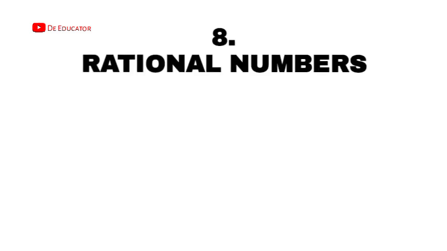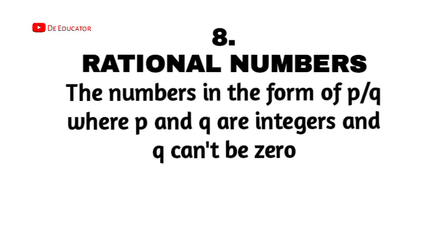All right, so the next numbers we'll be looking at are rational numbers. Okay, so what are rational numbers? They are numbers that exist in the form P over Q. In other words, rational numbers are fractions, but something you must take note of is that Q can't be 0. What does this mean? It means that the denominator can't be 0. So your numerator can be 0.